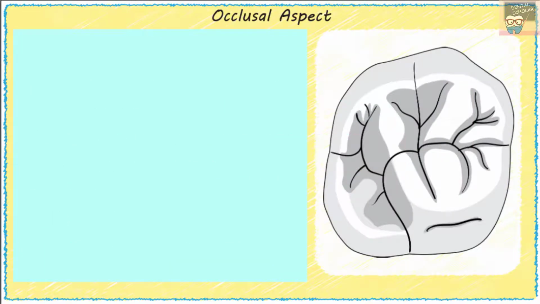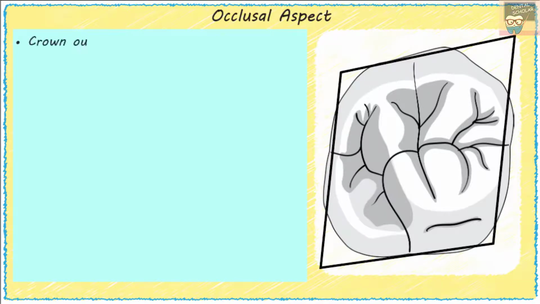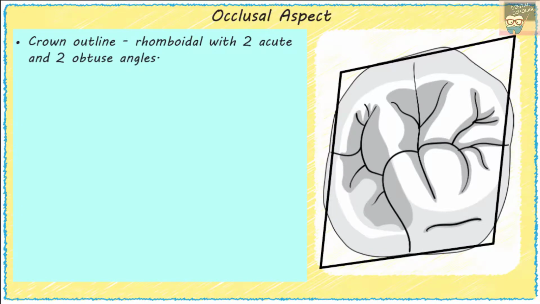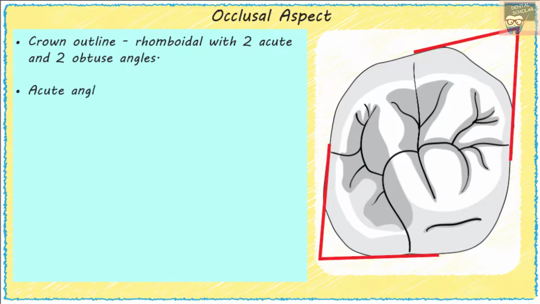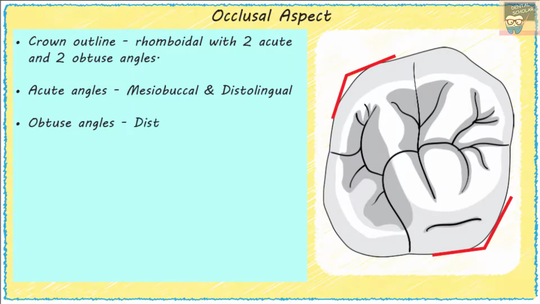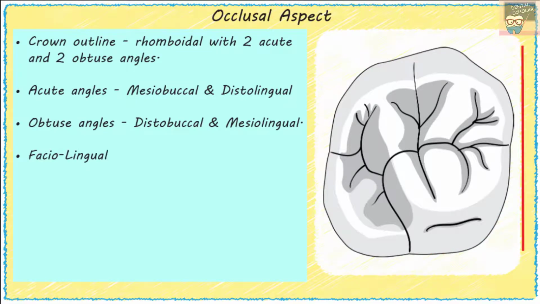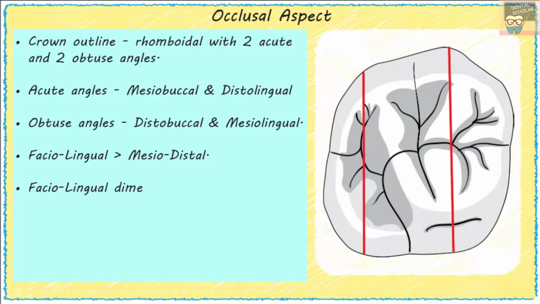Let's now go to the occlusal aspect of the maxillary first molar. The crown outline appears rhomboidal with two acute and two obtuse angles. The acute angles are mesiobuccal and distolingual, while the obtuse angles are distobuccal and mesiolingual. The faciolingual crown dimension is greater than the mesiodistal crown dimension, and the faciolingual dimension is greater on the mesial half of the crown as compared to the distal half.